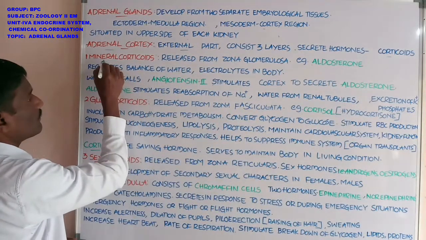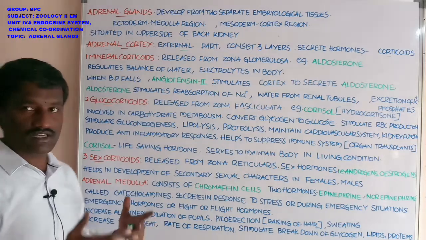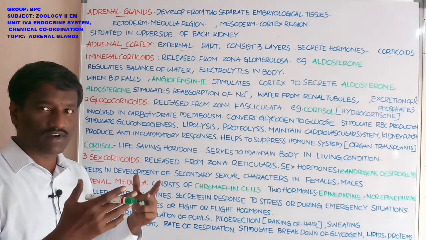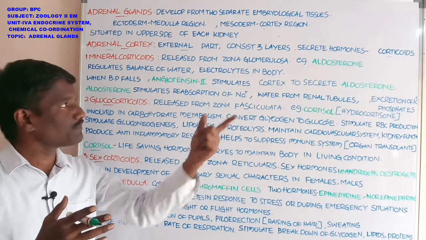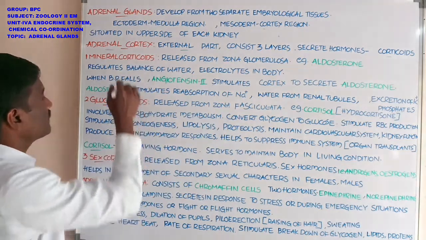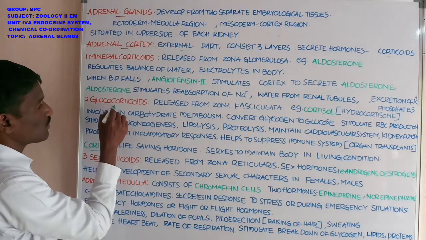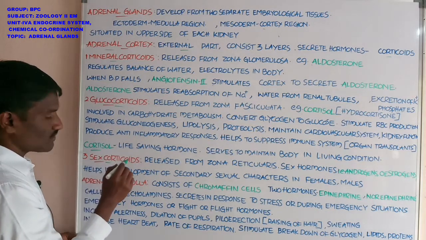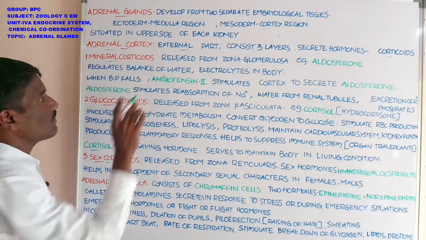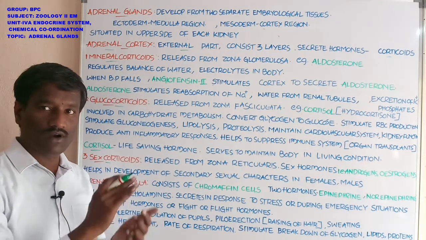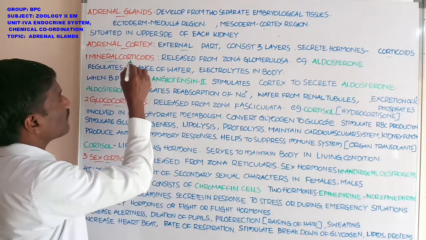Next, what are the corticoids? These corticoids are divided into three types, which are secreted from the three layers of the adrenal cortex. These are mineralocorticoids, glucocorticoids, and sex corticoids. In this, the first one is mineralocorticoids.